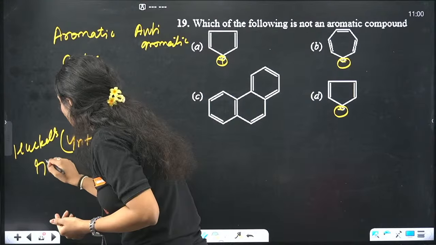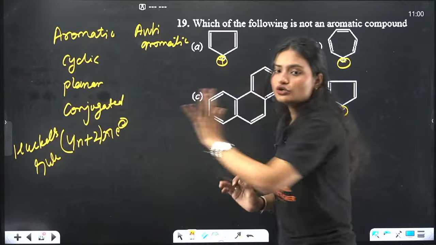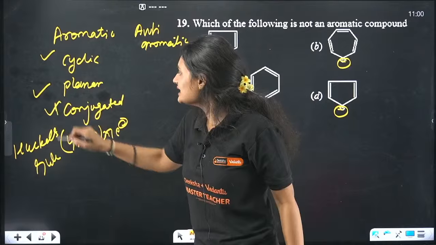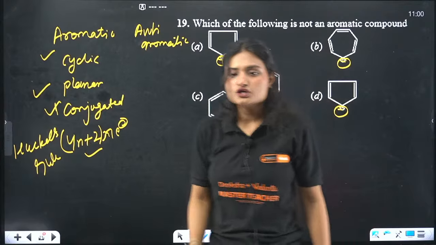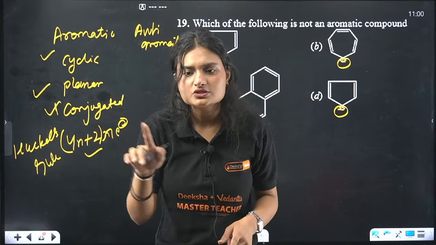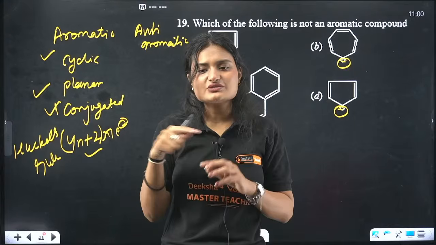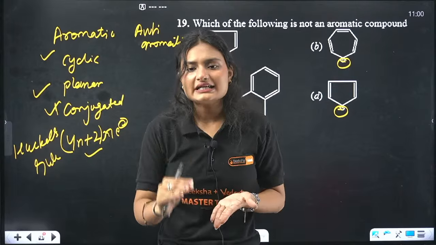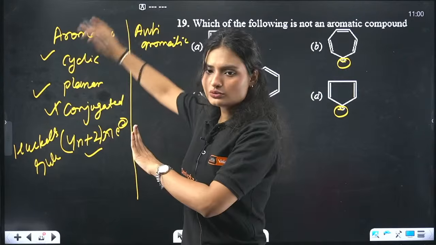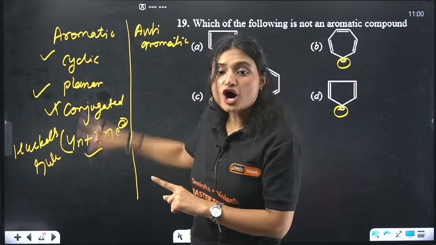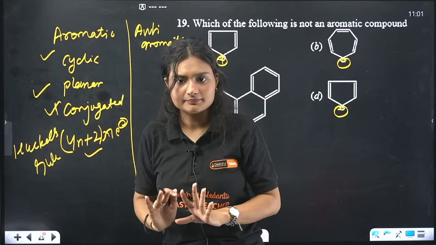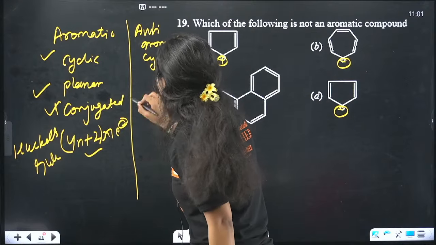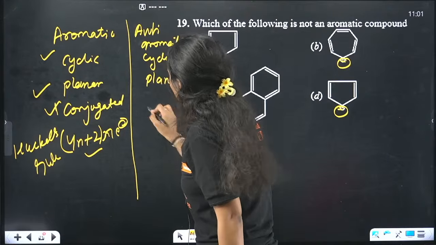Okay, so whenever you are given an aromatic compound, it will follow all these conditions. It will be cyclic, it will be planar, it will be conjugated, and it will have 4n plus 2 pi electrons. So 4n plus 2 means if n is equal to 1, that means how many electrons? 6 electrons. If n is equal to 0, that means 2 electrons, right? So these all come into the aromaticity criteria. Any compound following all of them, not either, all of them must be followed, then it is called an aromatic compound. Now for anti-aromatic, everything is same. Should be cyclic, should be planar, should be conjugated.